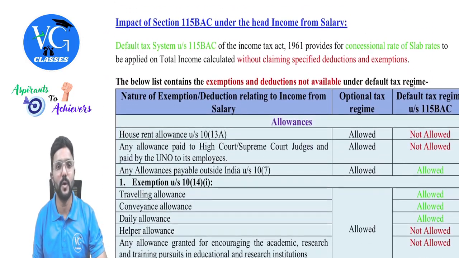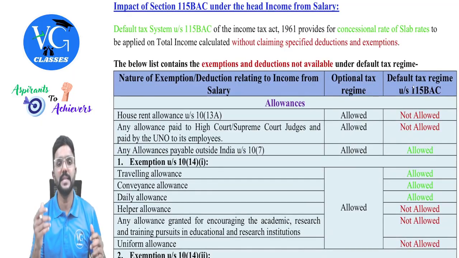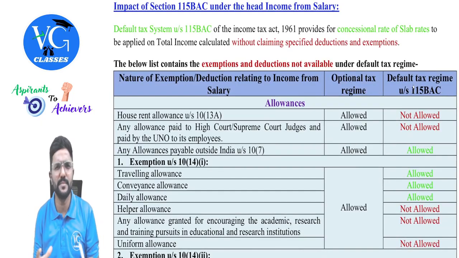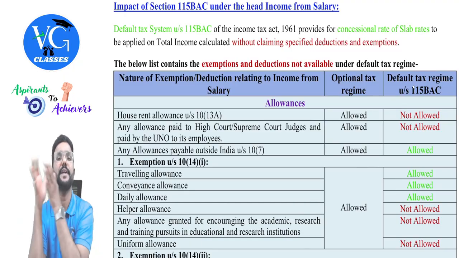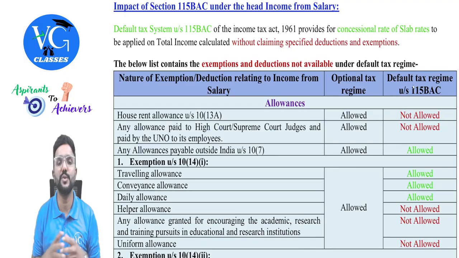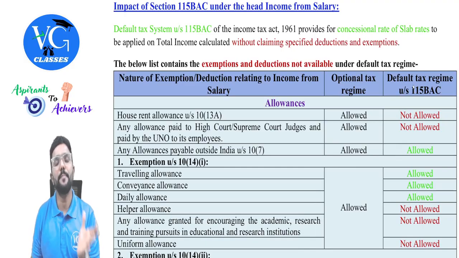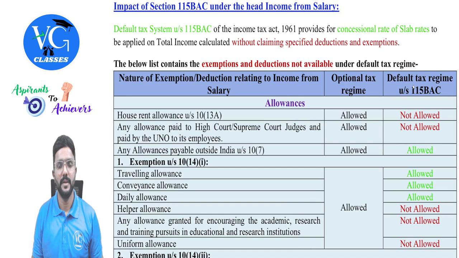So this is an important note with respect to salary head. Fine, guys. So we are done with all the provisions with respect to salary head. Now, I have given the list of expenses, exemptions or deductions which are not allowed for an employee who is following the default scheme under section 115BAC. Before going through this list, guys, if an employee wants to follow the optional scheme, then he has to intimate the employer.